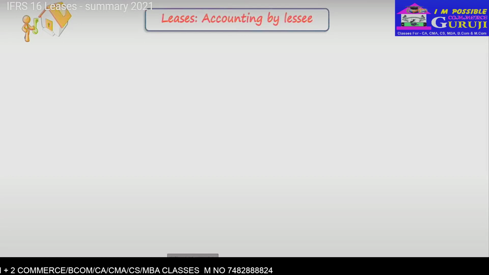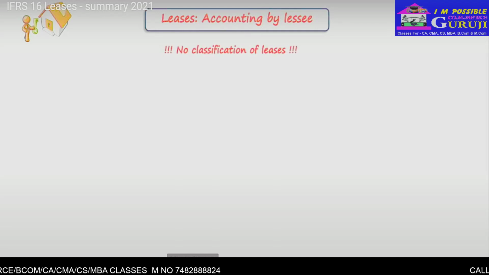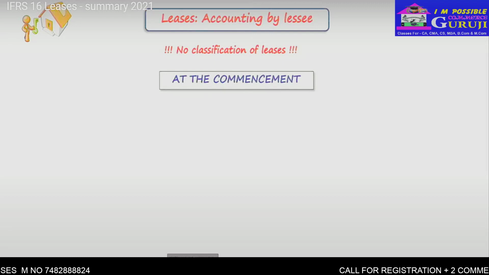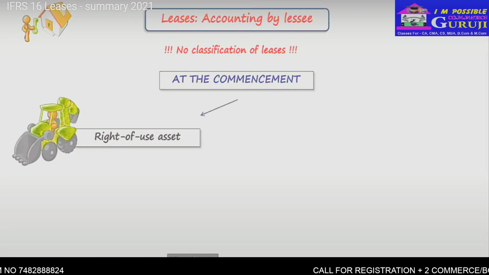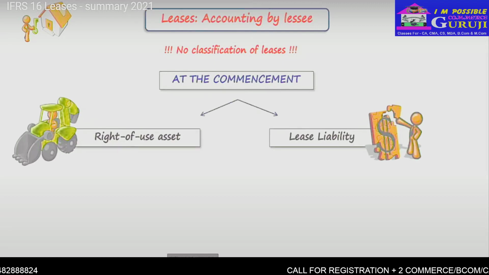So the big change in IFRS 16 in comparison with older IAS 17 is that all lessees do not classify the leases into finance and operating anymore. No classification. Lessees need to account for all the leases in the same way, well, except for two optional exemptions that I mentioned about a minute ago. So at the commencement of the lease, the lessee recognizes both the right-of-use asset and the lease liability. So here you can see that even when the lease is operating, according to previous definitions, lessee always recognizes some asset, and that's a huge change because before lessee recognized all payments under operating leases straight in profit or loss.